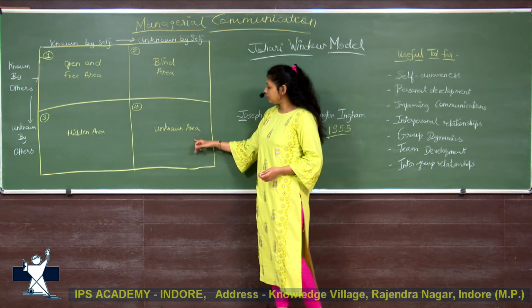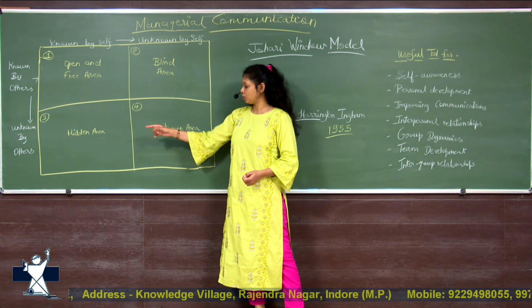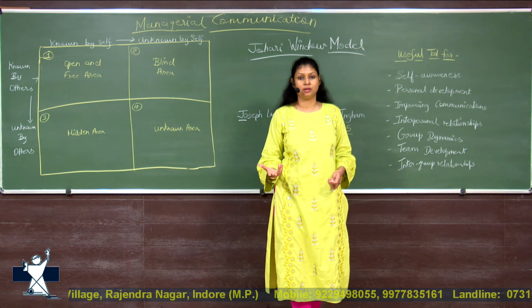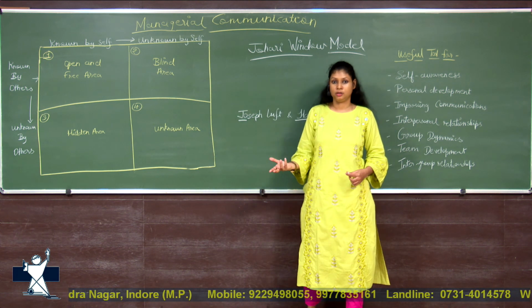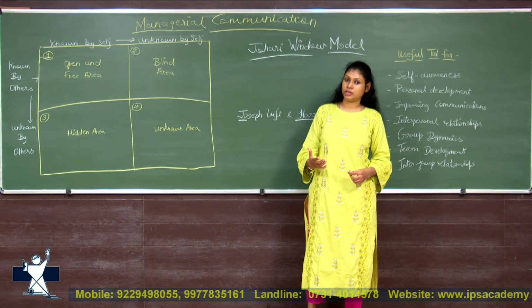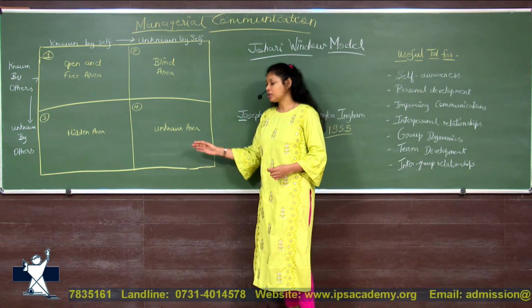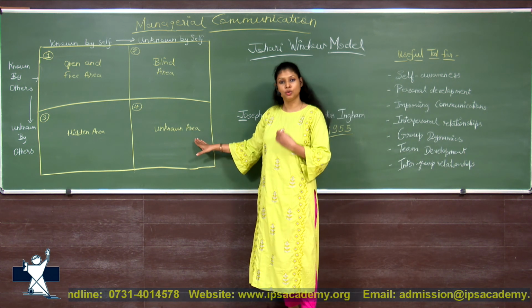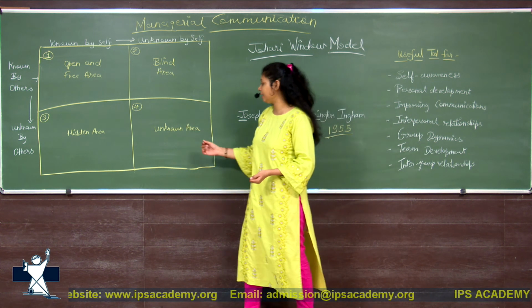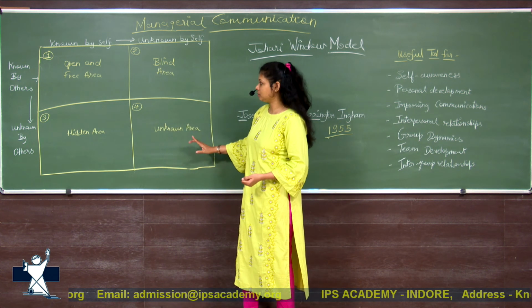Next is the unknown area, that is unknown by self and also unknown by other people. Suppose someone is spontaneous, gives instant reactions, is religious, very prayerful, quiet, introvert, tensed, or silly. That will be the unknown area. We don't know about ourselves that we behave like this or possess these qualities or personality traits, and other people are also not aware of this. So that is the unknown area.